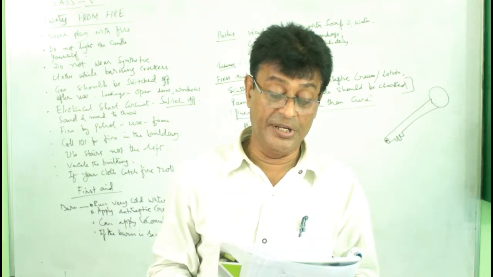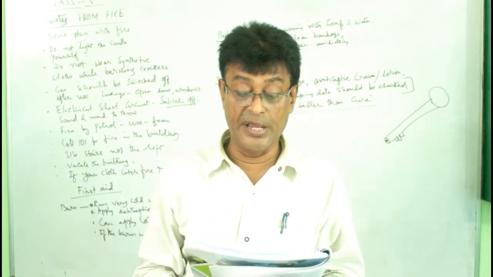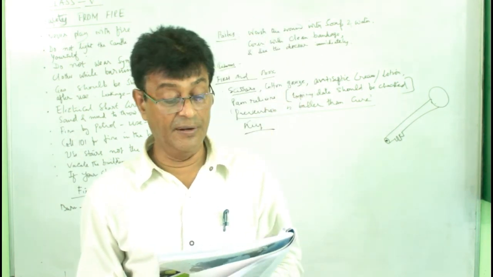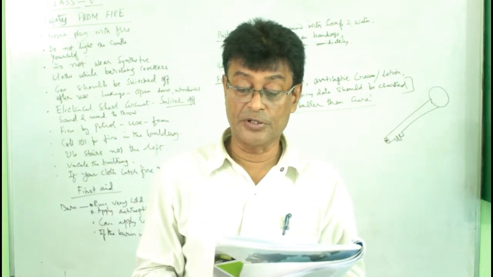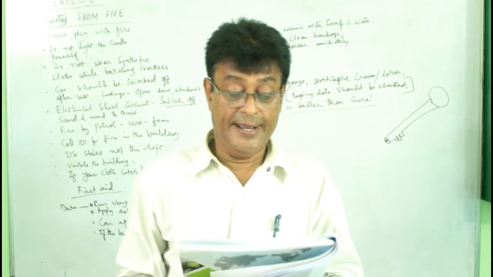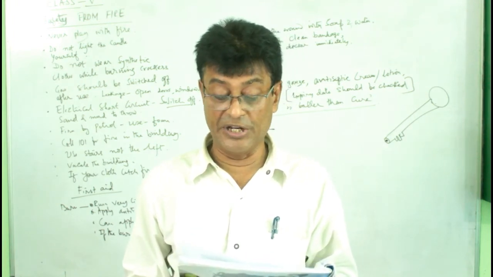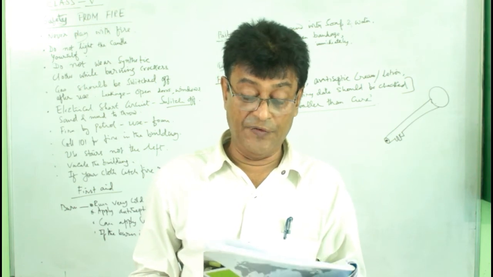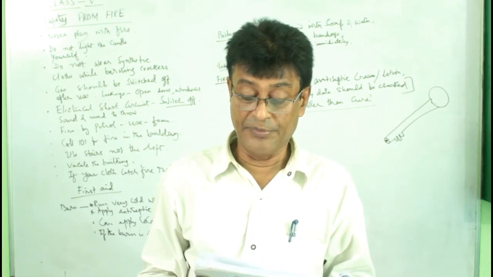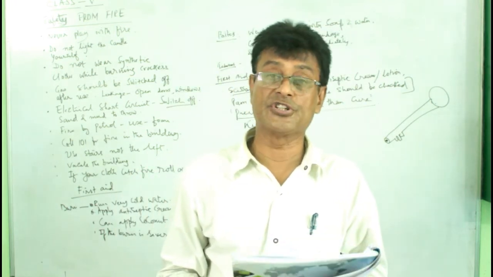Question number C: we should take the person to the hospital. We should raise the burnt area above the heart level, if it is possible. Next is question number D. Extreme pain, swelling, and deformity of the part and inability to bear weight on the affected foot, ankle or leg indicate a fracture.